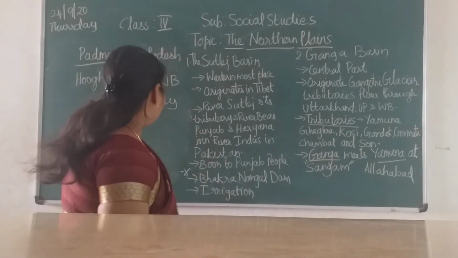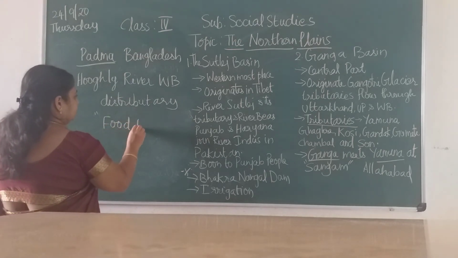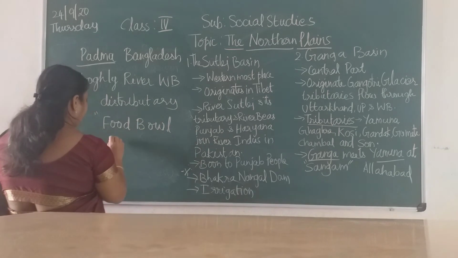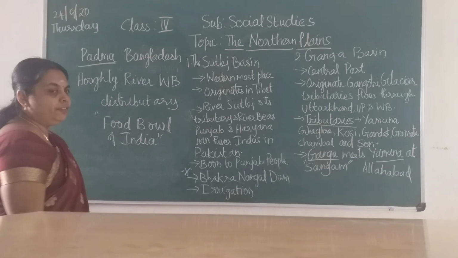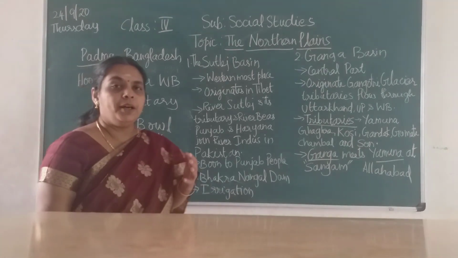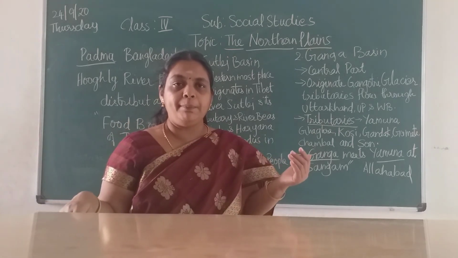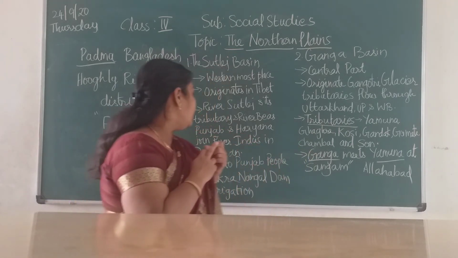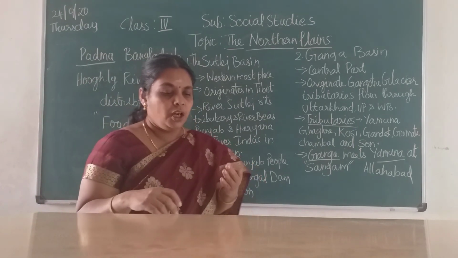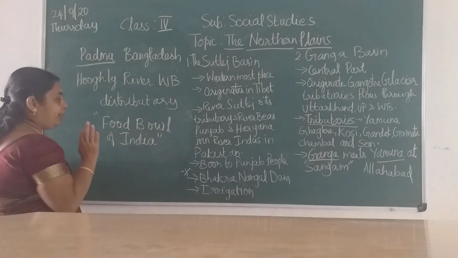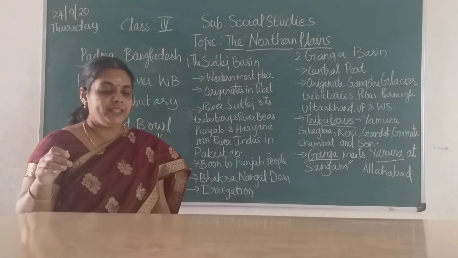The Ganga plains are called the food bowl of India. The Ganga supports many people living around the Ganga basin. Mainly rice, wheat, jute and sugarcane are the main crops grown in the Ganga plains, the northern plains, children.